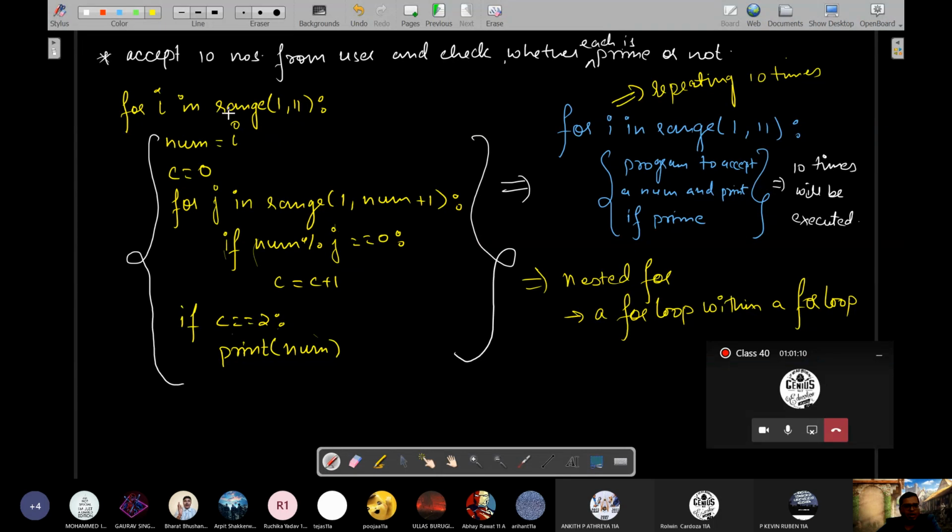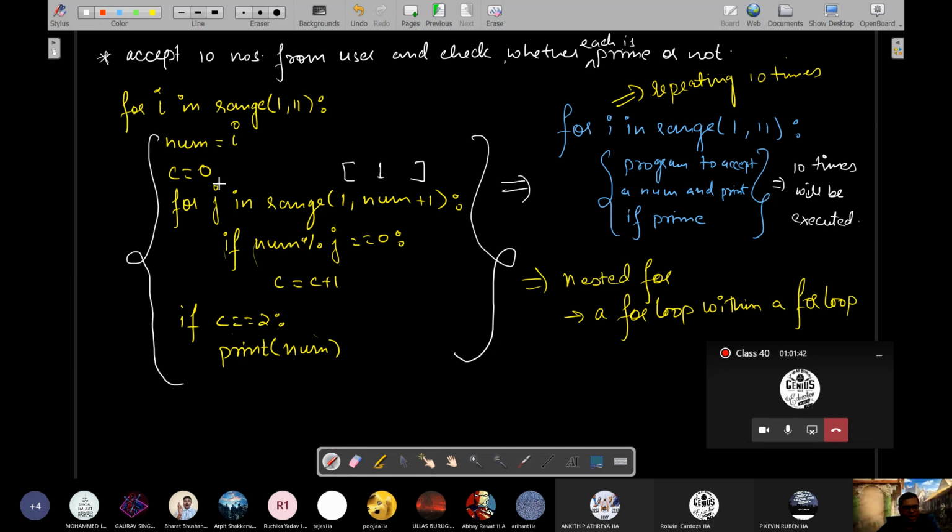देखो पहला वैल्यू क्या होगा? What will be the first value of I? 1. Num will become 1. Now range is generated from 1 to 1 plus 1, that is 1 to 2. So how many numbers are coming here in the list? Sorry, 1 only. Correct. Because it is going to 2, so only 1 will be there.